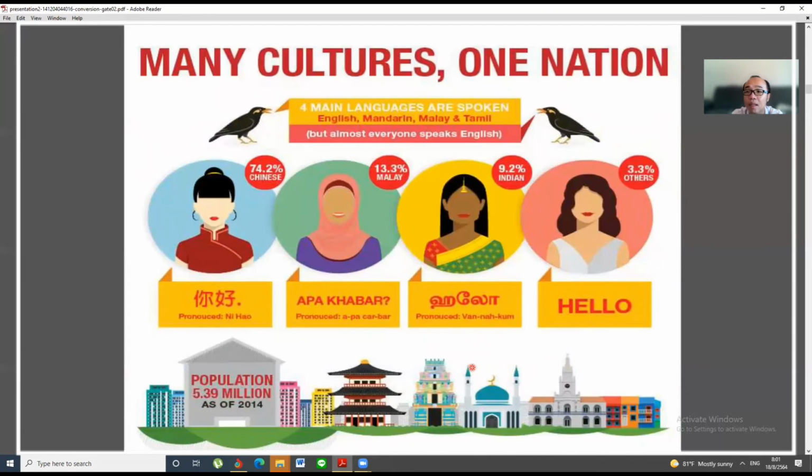And in Singapore, there are many cultures, many religions and many races living together, like Malay, Chinese, Indian, and also some foreigners, like Western foreigners. They have four main languages: English, Mandarin, Malay, and Tamil. But most of them can speak English.